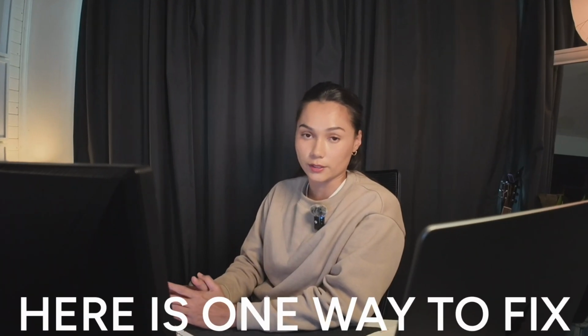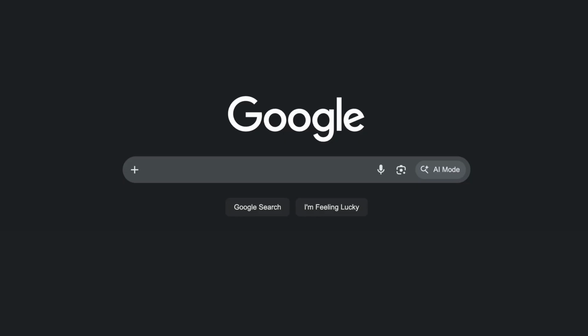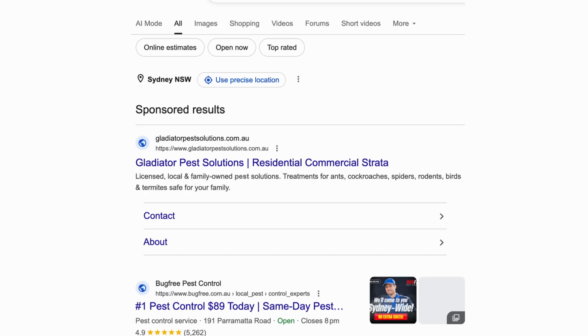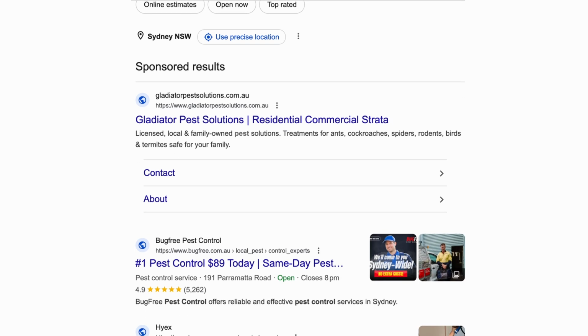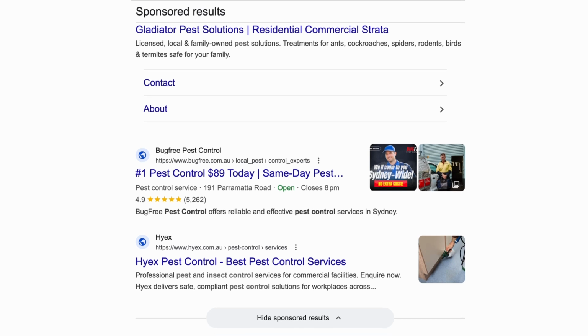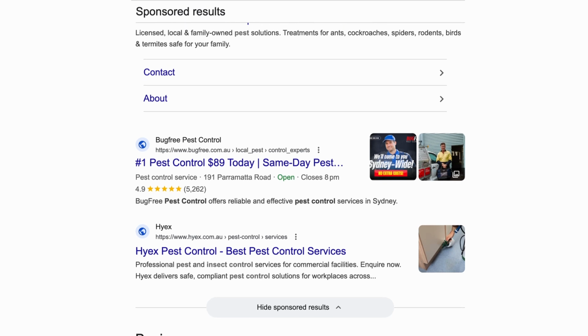So here's one way to fix your quality score. Go on Google right now and search for the service that you're advertising for. Read every competitor's ad on that page. Write down every offer, every claim, every USP, then ask yourself, if you were a customer with no loyalty to anybody, which ad would you click? If what you're offering isn't the most compelling offer compared to your competition, then you might have a quality score problem before you even have a campaign problem.